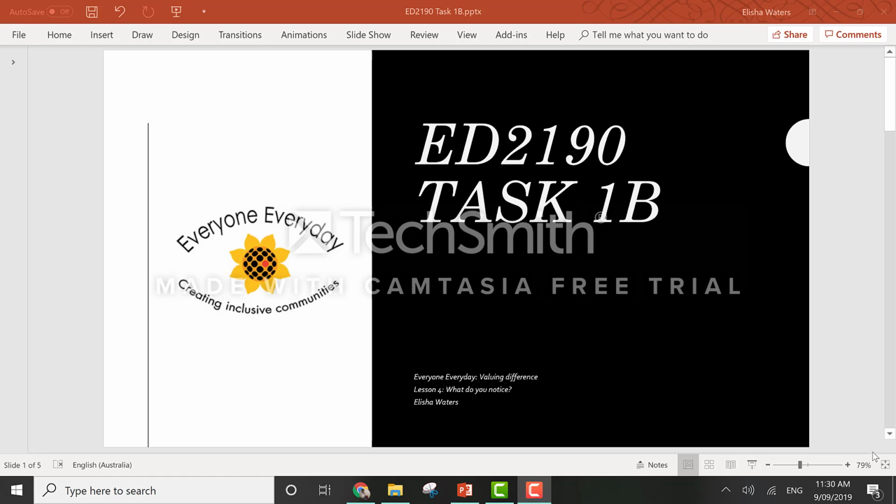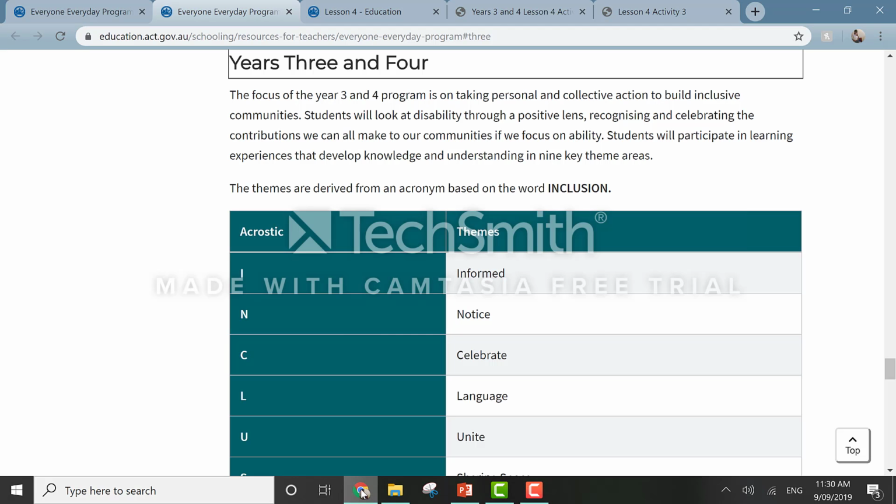Hello, my name is Elisha Waters and today we'll be looking at a health resource targeted at the primary years, which is called Everyone, Every Day. We will now take a look at the website you can find the resource on.